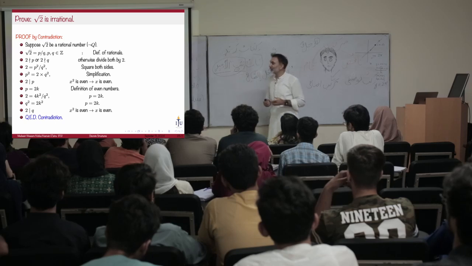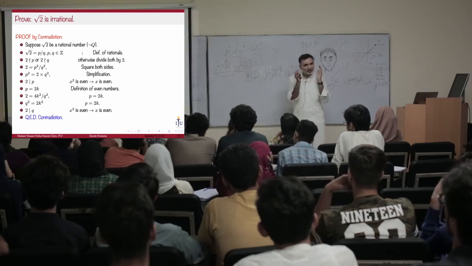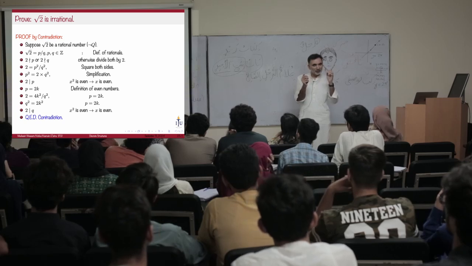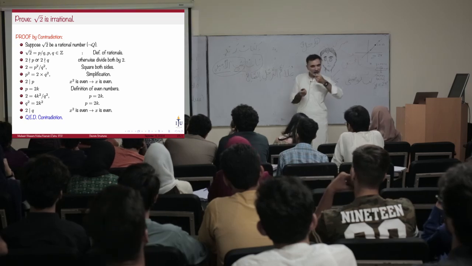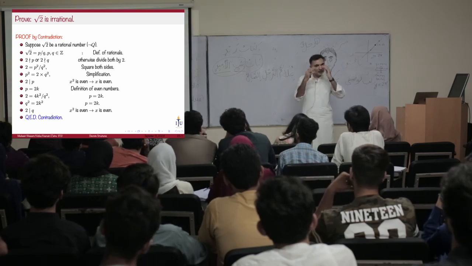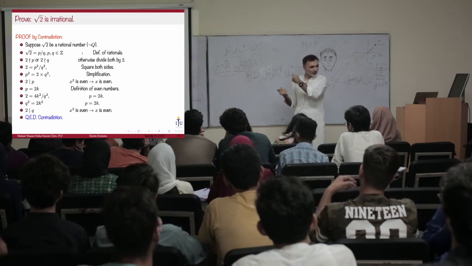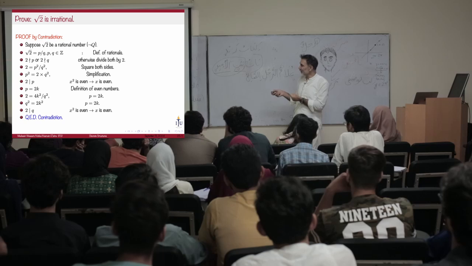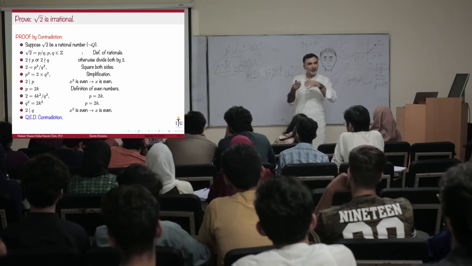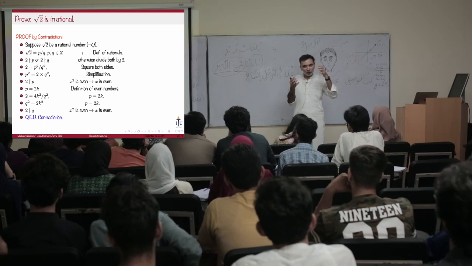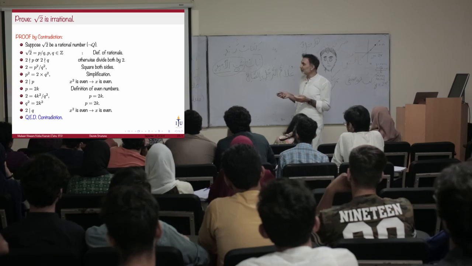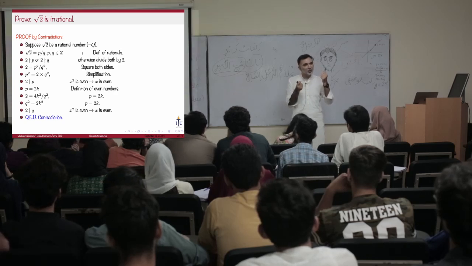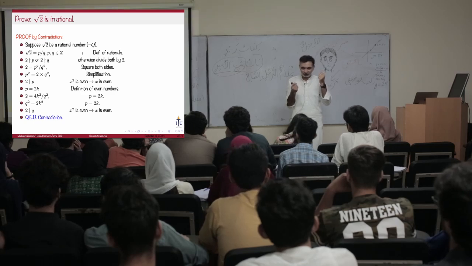What I'm saying here is that I'm assuming that P over Q is a simple fraction. If they are divisible by 2, then I'll divide them by 2 and get some other P and Q, and that P and Q will justify the statement. If those P and Q are also even, I'll divide both by 2 again and get another P and Q. I'll keep doing this until I get a P and Q which are not both even, or at least one of them is odd.